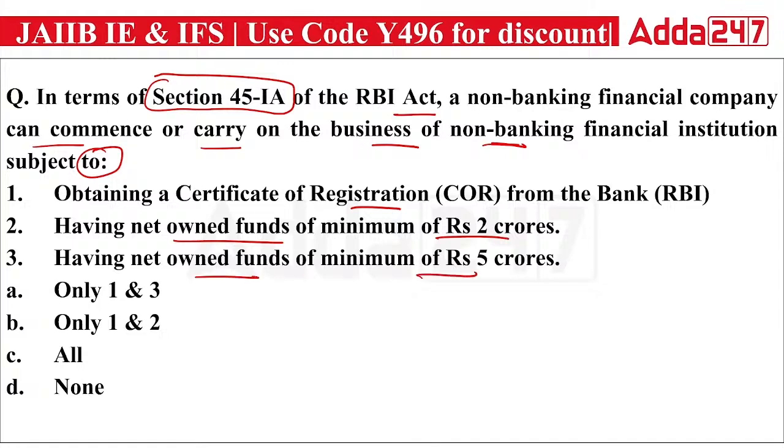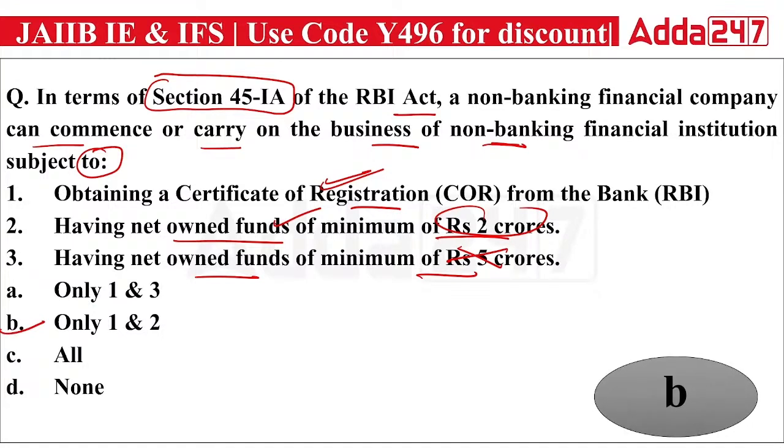So which of the following is correct here? To carry on the business of a non-banking financial institution, first you have to take the certificate of registration, that is from the RBI obviously, and your net owned fund should be a minimum of 2 crore, not 5 crore. So the right answer is first and second. Those are the criteria you have to fulfill if you want to carry on the business of non-banking finance. Okay, so the right answer is B.